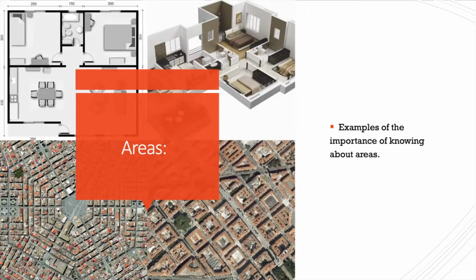As we can see in the figures, we barely notice areas. In our homes, for example, when we want to buy a new bed, we need to know if our bedroom is big enough to have so many things, and when we want to buy a house and we're a family of five, for example, we will need a lot of space.